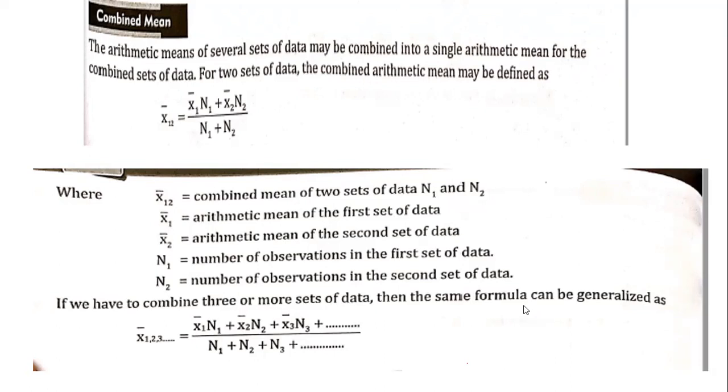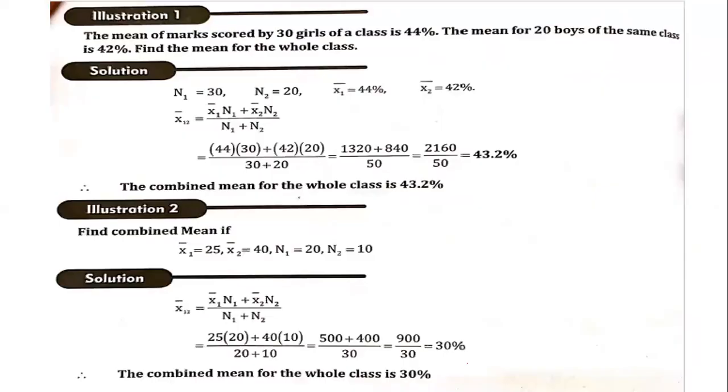Please remember, combined arithmetic mean is the mean of all the means. If you have mean 1, mean 2, mean 3, mean 4 and want to combine them into one single mean, then we use the combined arithmetic mean method. So it is nothing but the mean of all means.